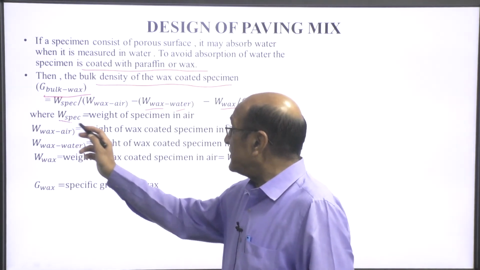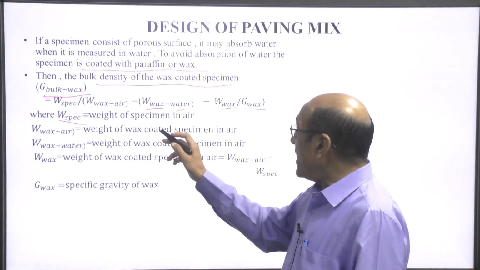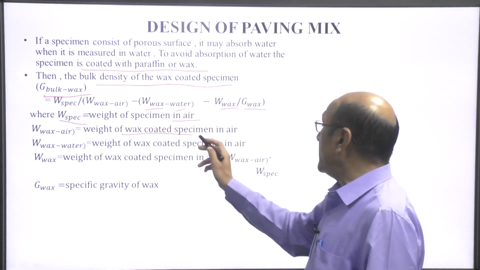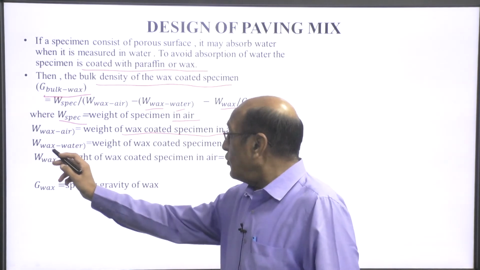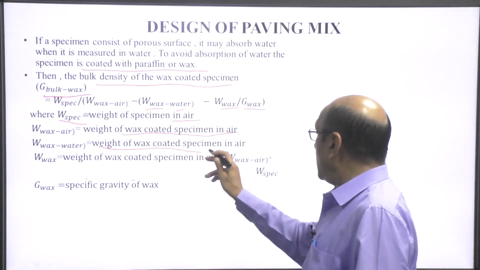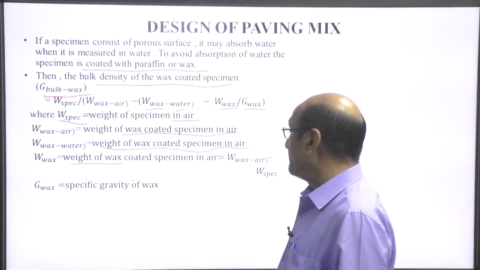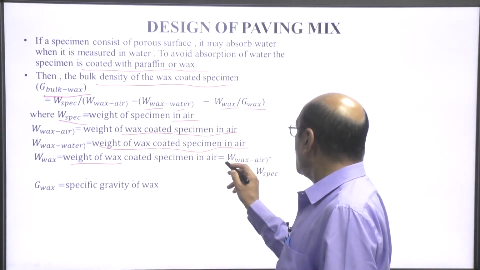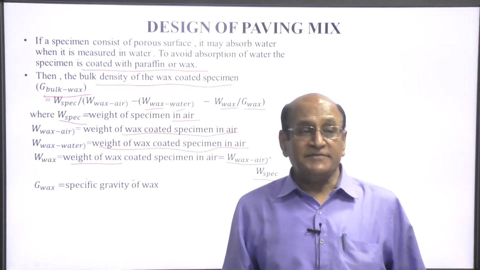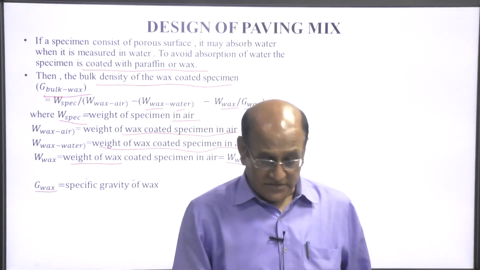So, here W specimen is the weight of a specimen in air, W wax air is the weight of wax coated specimen in air, W wax water is the weight of wax coated specimen in water. Now, weight of wax is W wax air minus W specimen, and G wax is the specific gravity of the wax.